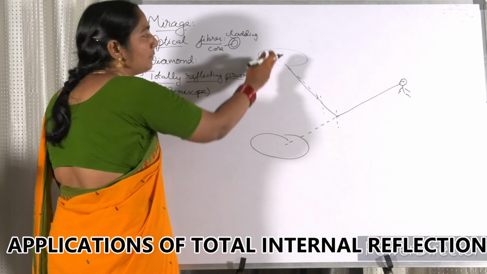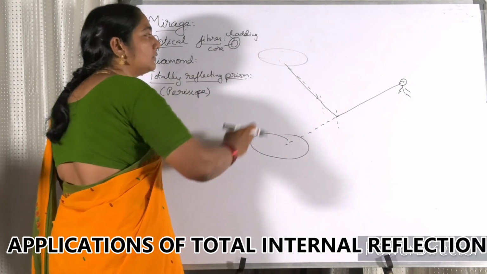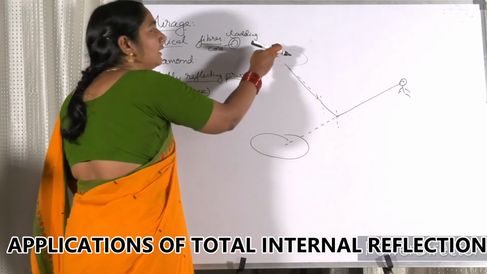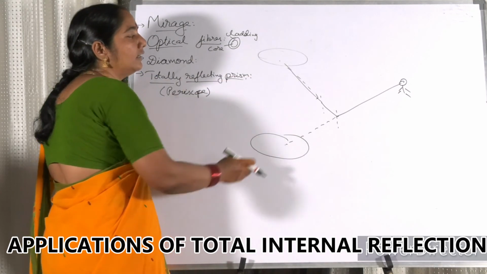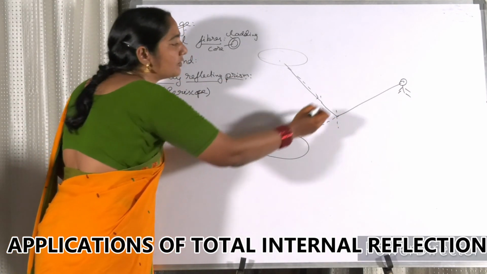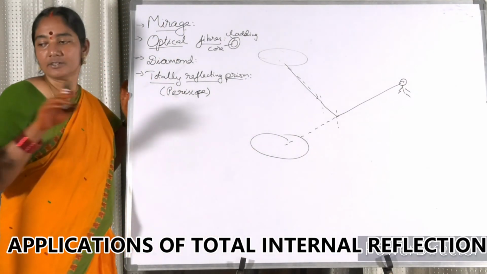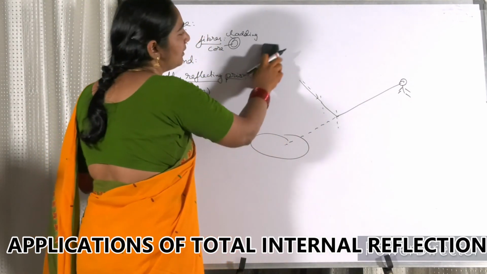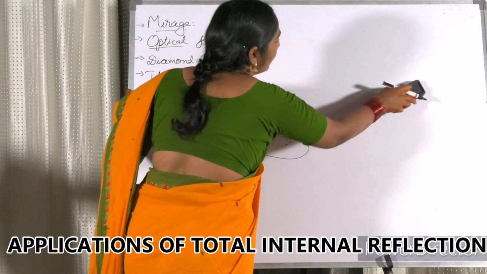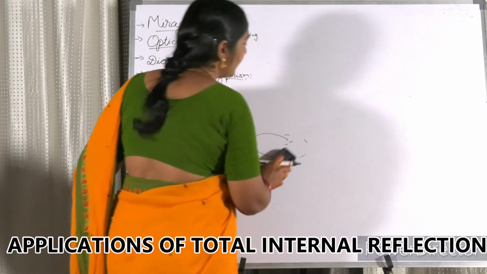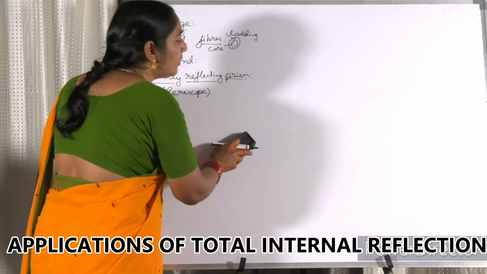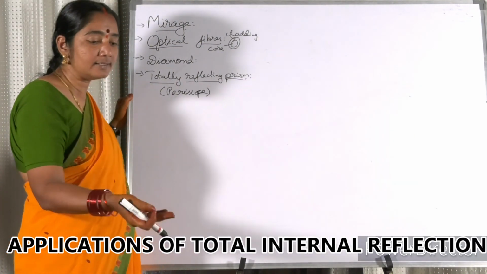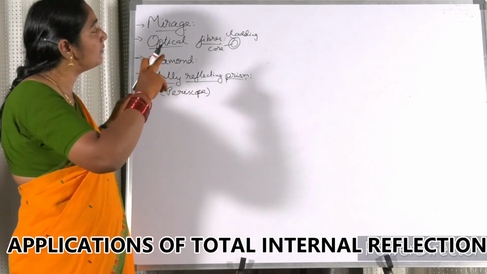As if this object is here, that means the sky is here, this water is here, because the sky is blue, you see the blue color here. So what you are actually seeing is nothing but what is here, you are seeing it here, due to the total internal reflection. And this phenomenon is called mirage. So this is one of the examples of the total internal reflection. And you can observe it many times when you are going on a road, in day-to-day life, especially in the hot time, in the mid-afternoon. You cannot see this in the morning and in the evening, it must be the mid-afternoon time where it is very hot. Then only the density is less near the ground. Then only this phenomenon takes place.